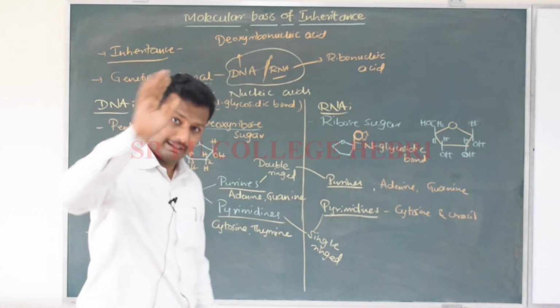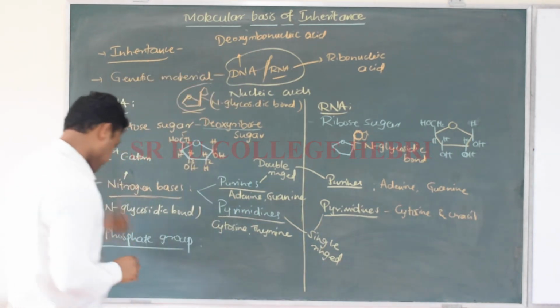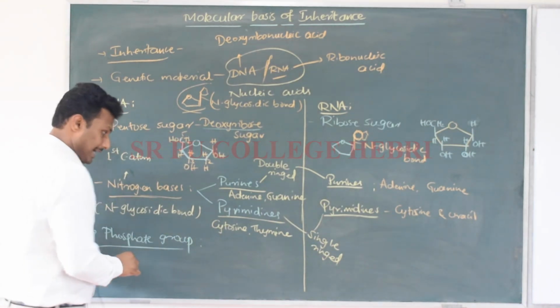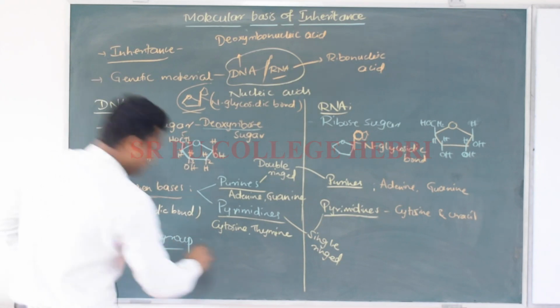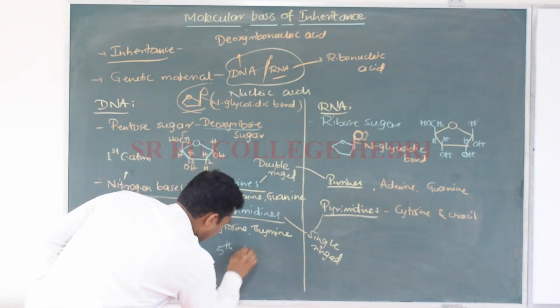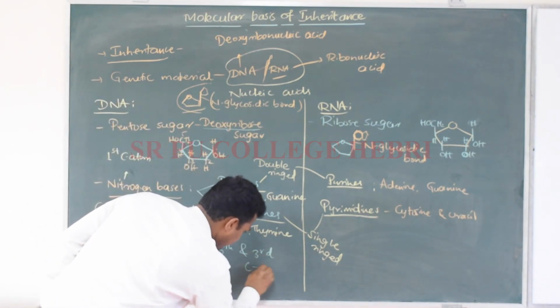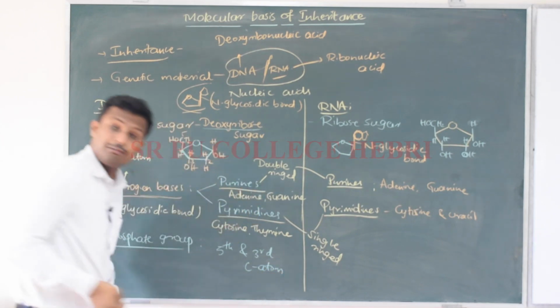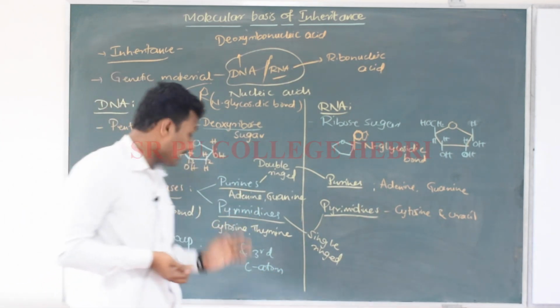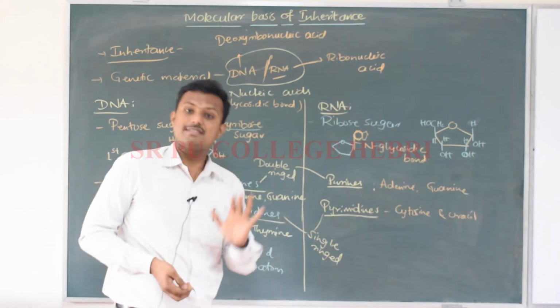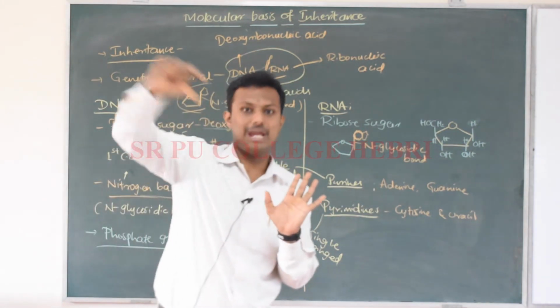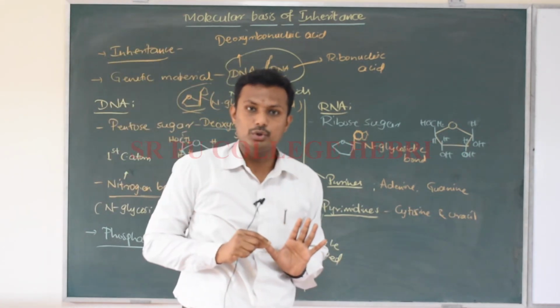Usually keep in mind, remember that it attaches to the fifth carbon atom. Okay, the phosphate group attaches to, this is common for both. The phosphate group attaches to the fifth and third carbon atom. So then, if we say fifth and third, are there two phosphate groups attached to one sugar molecule? Yes, but only in a chain of many nucleotides.